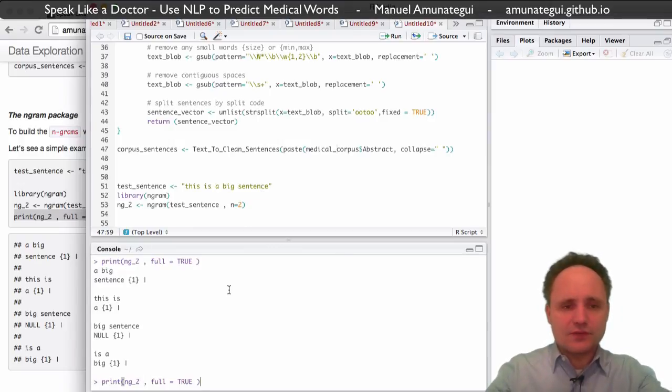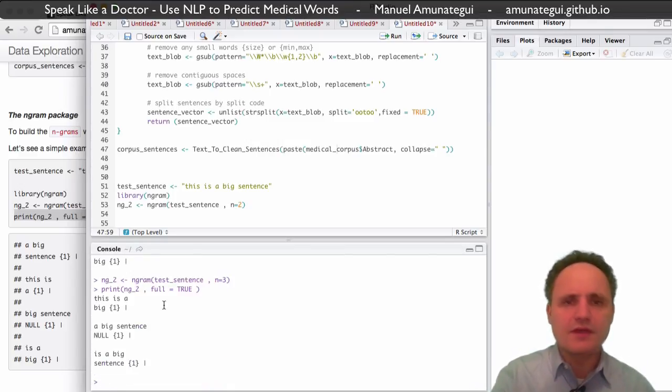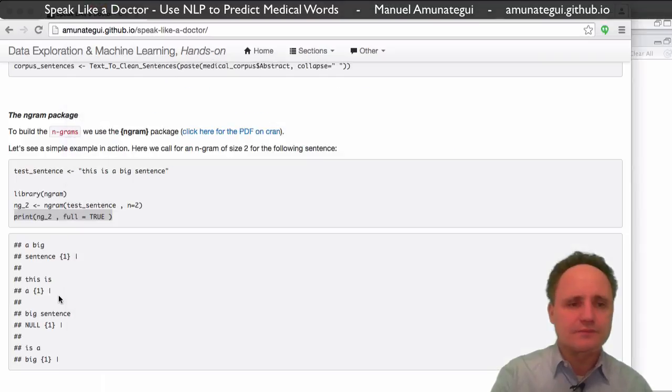And just for interest here, if we ask for engrams of 3 words, then we get a lot fewer engrams back, but now they're triplets: "this is a", "is a big", right? So these are basically the patterns we're going to use to try to anticipate, to try to predict what the next word in the sentence is.